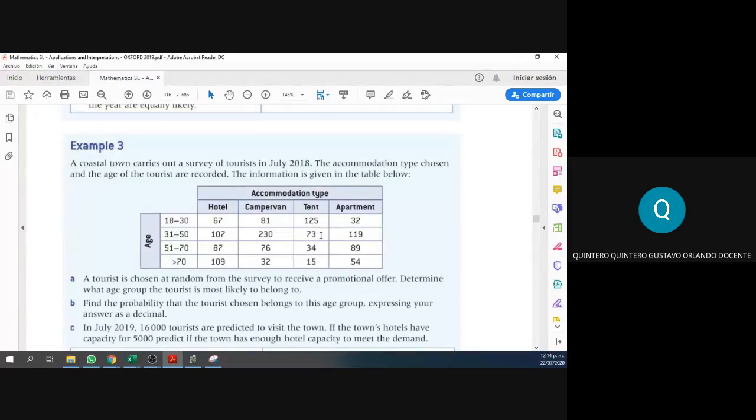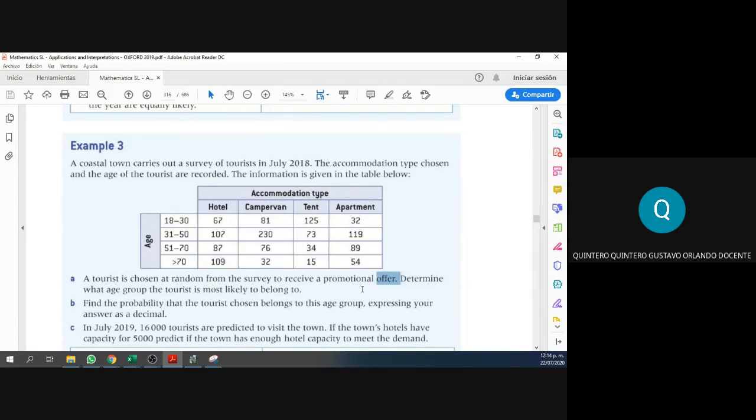Now, let's try to solve our questions. Let's go for the first one. A tourist is chosen at random, right? And that tourist will receive a promotional offer. I don't know what this is for, but cool. Cool for the guy, right?